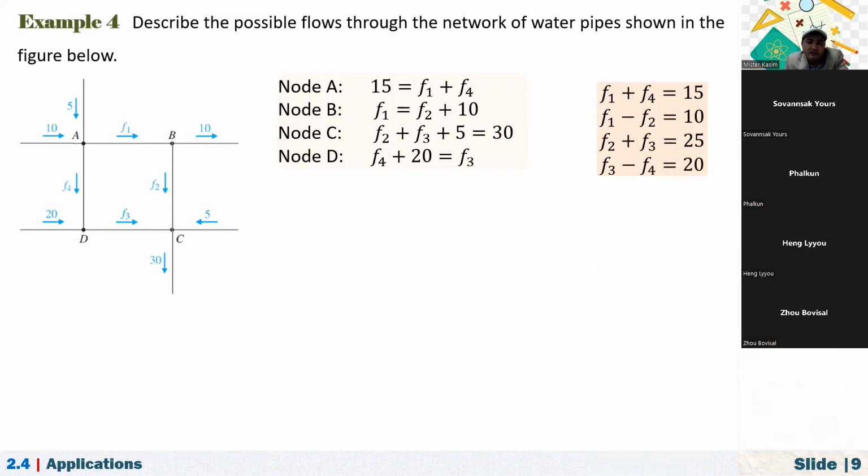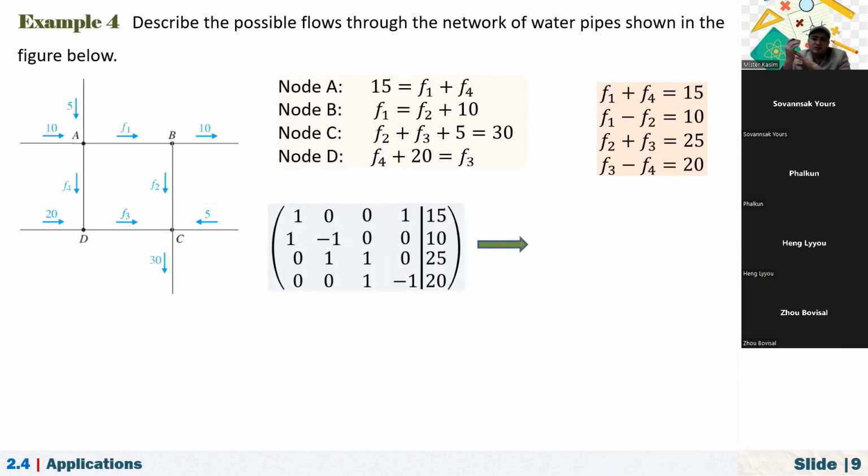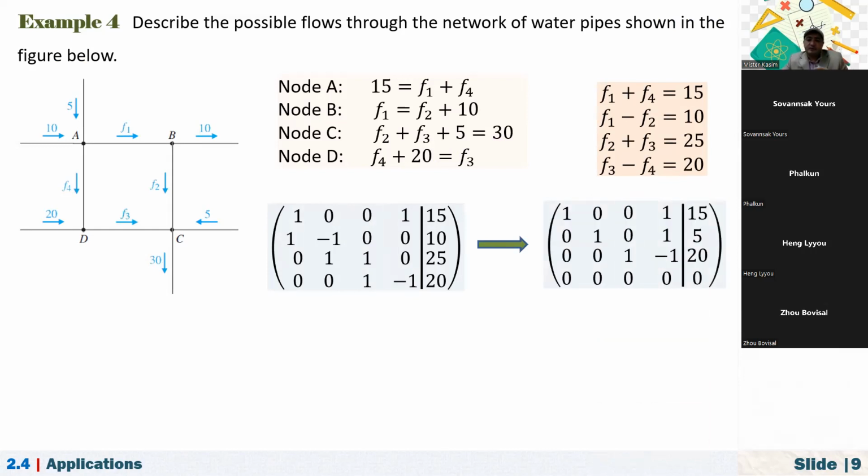If you simplify and write them in a better order, you get F1 plus F4 equals 15, F1 minus F2 equals 10, F2 plus F3 equals 25, and F3 minus F4 equals 20. This is how we describe this. Then if they ask a question, we can solve it by first writing our augmented matrix and reducing it to reduced echelon form. After that we can determine the values of F1, F2, F3, and F4.